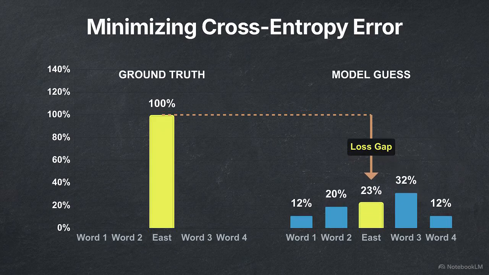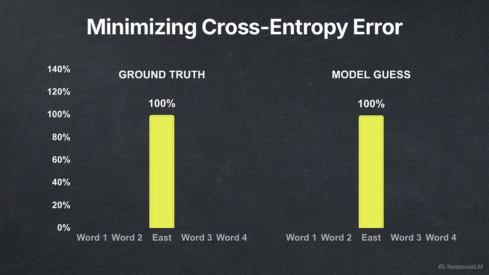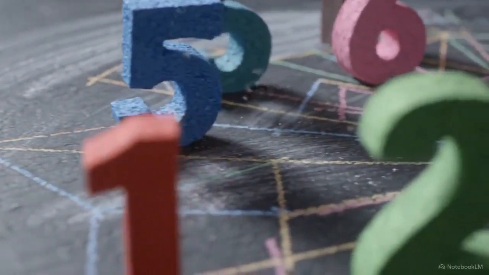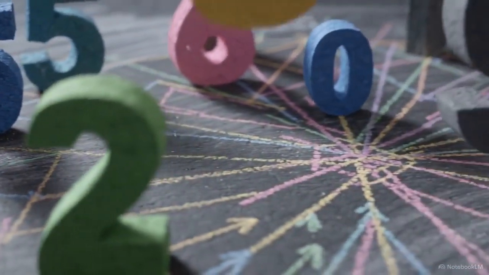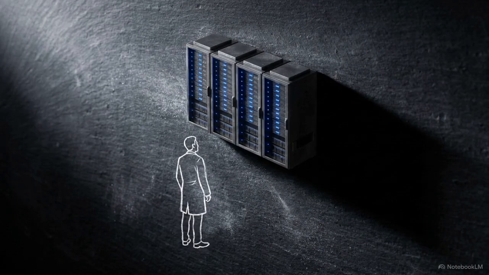To minimize this error, the network must force the probability of the correct token toward 100%, driving the loss equation toward 0. By repeating this optimization across trillions of tokens, the network's internal weights absorb human syntax and structural logic. Because the text already contains the hidden answers, the system learns without manual human labeling.